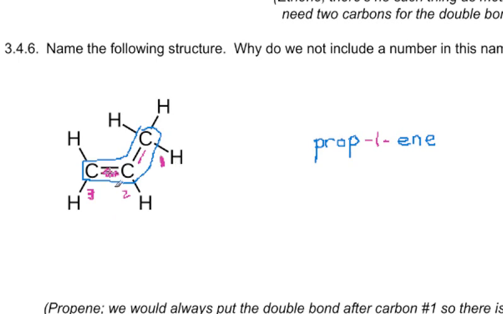This is a case where when you have just one double bond, it's automatically going to be in position 1. And so chemists save themselves a little bit of trouble by not giving that number. And shown a molecule like this, they would simply call this propene. And when you see that and think, oh, the number's missing, you think they must not have had a choice if they left that number out. So if you said prop-1-ene, not exactly wrong, but it's definitely cleaner and preferred to just call this propene, because no matter where that double bond is, we will set our numbering so that it's carbon number 1. Since there's no choice about the number, don't even bother telling people the number. Good?